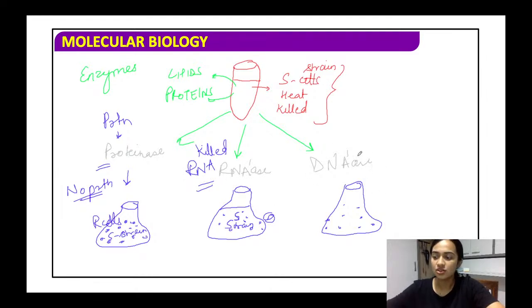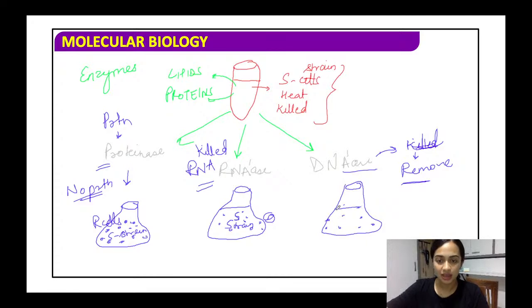But in the case of DNase, what we observe is that when DNase acts, it removes all the DNA. All right. So basically DNase has removed all the DNA. Now what happens?